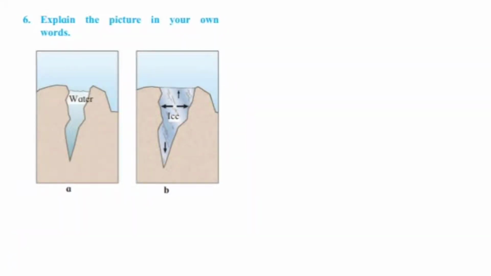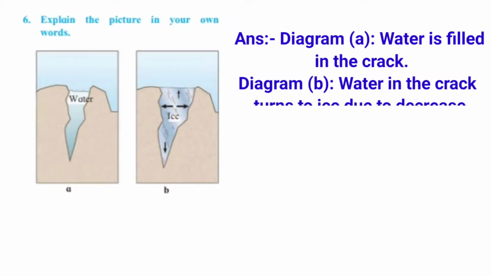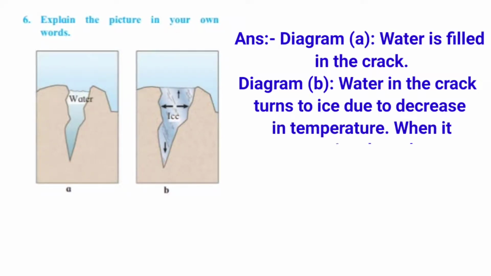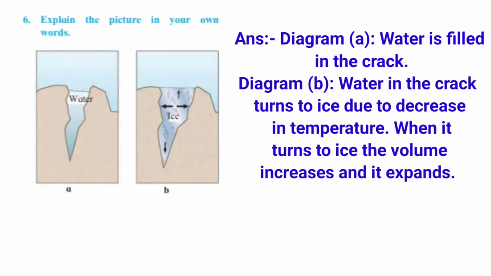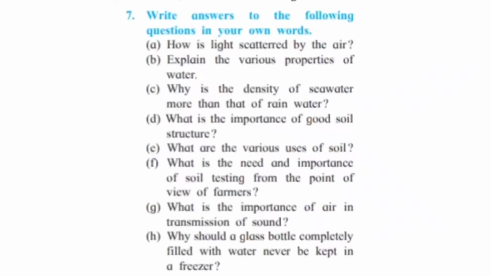Question number 6. Explain the picture in your own words. Answer. Diagram A. Water is filled in the crack. Diagram B. Water in the crack turned to ice due to decrease in temperature. When it turned to ice, the volume increases and it expands. Due to expansion, the size of the crack widened compared to diagram A.